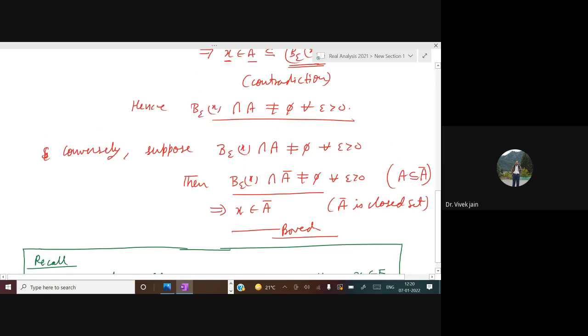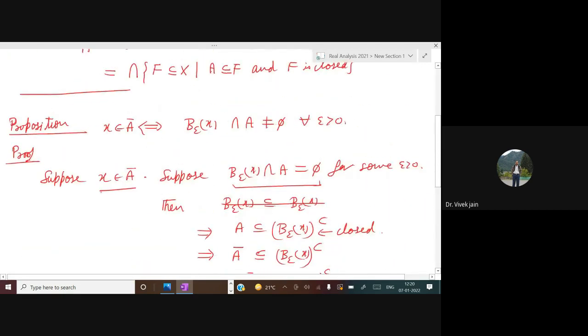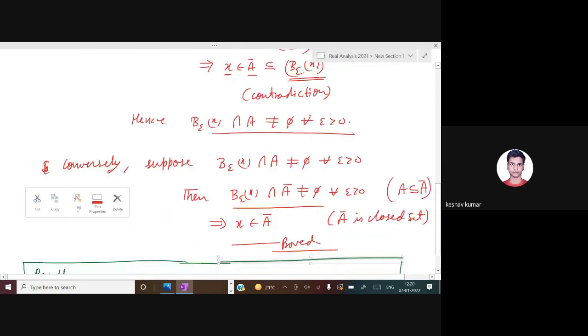But now we have a condition that X will be in A closure if and only if B epsilon X intersection A is not equal to phi for all epsilon greater than 0. Is it okay? Yes, sir. Okay.